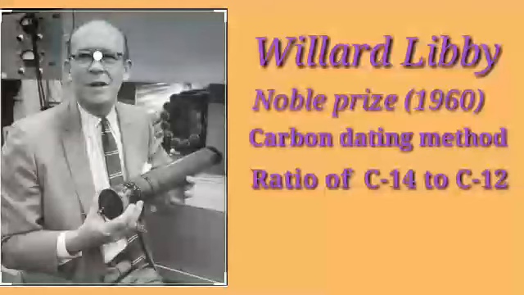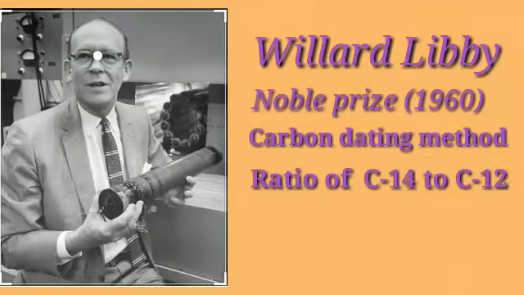We know we all are made up of carbon. In our body, two types of carbons are there, C14 and C12. C14 is radioactive and C12 is a non-radioactive carbon in our body. As the plants or animals die, the ratio between these two carbons starts changing. They start decaying, and this ratio helps in measuring the age of these fossils of plants and animals.